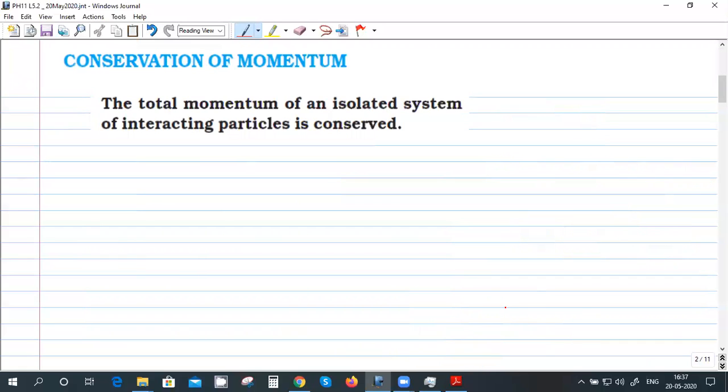Next is conservation of momentum. It's related to Newton's second law.